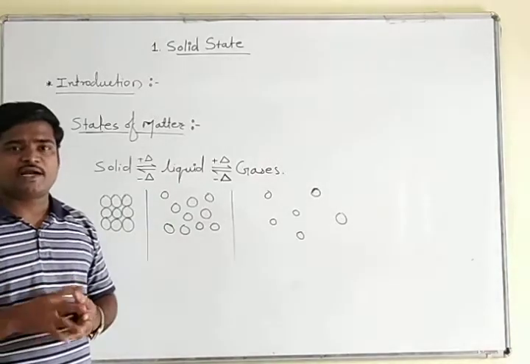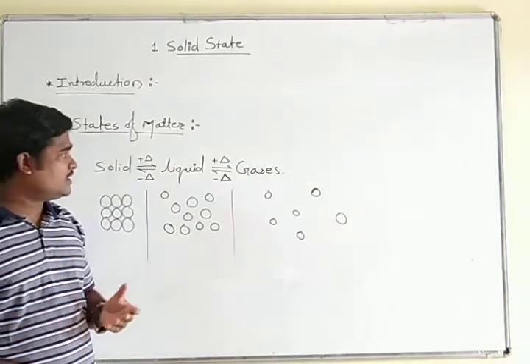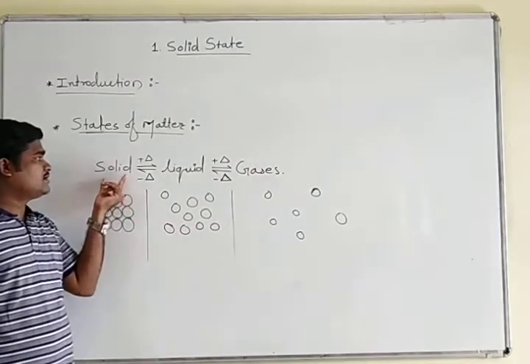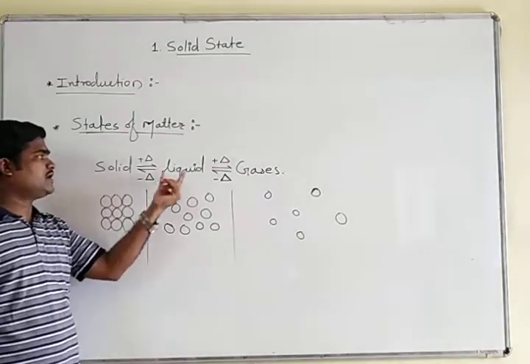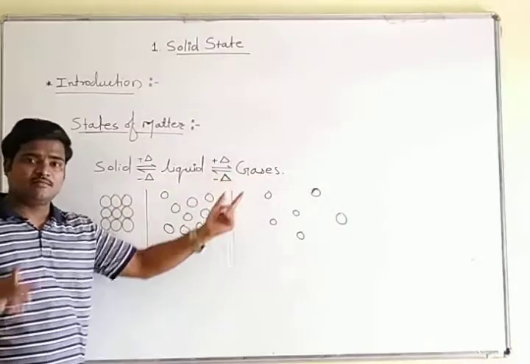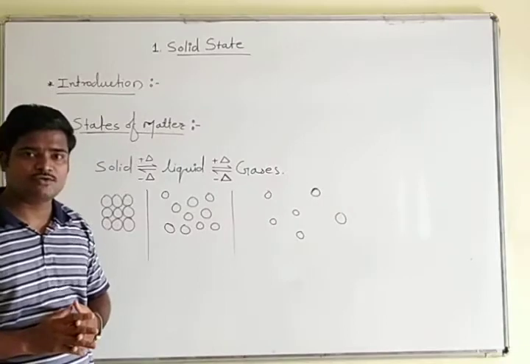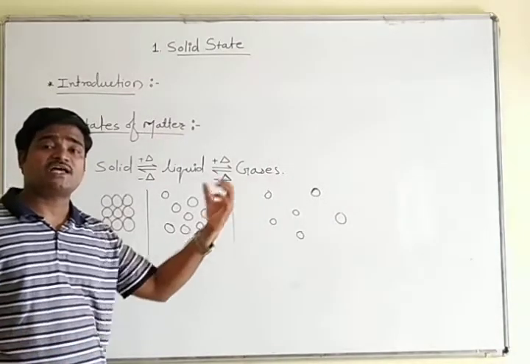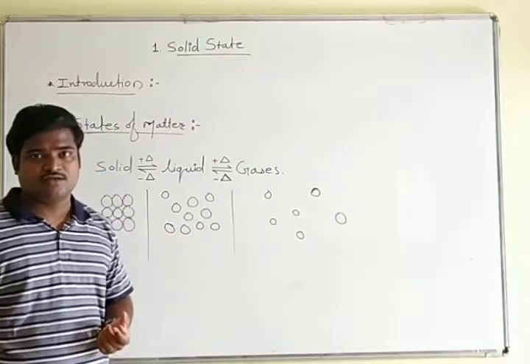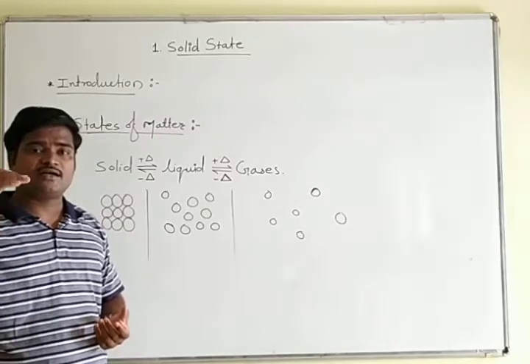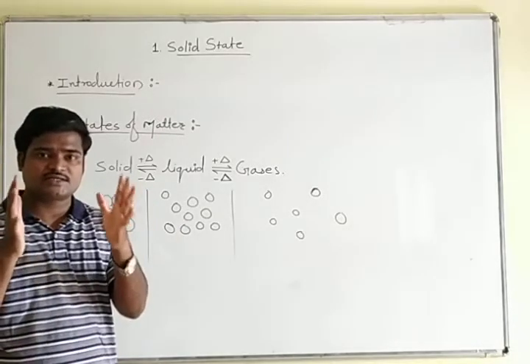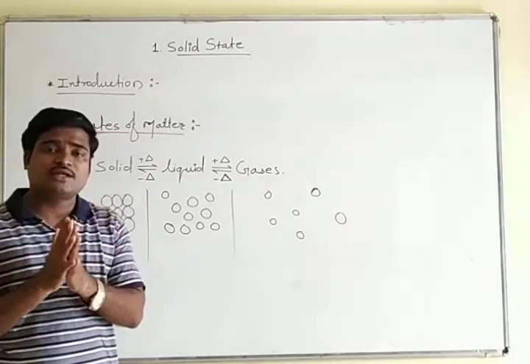In states of matter, you already learned there are 3 states of matter: solid, liquid and gases. Beyond this, another one is also present, that is the plasma state. But due to the higher temperature, we cannot stabilize that state and cannot study it in detail.